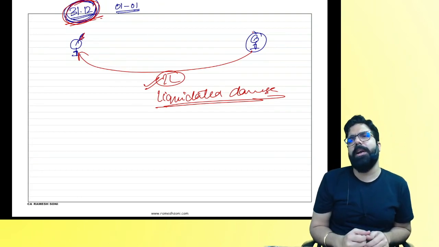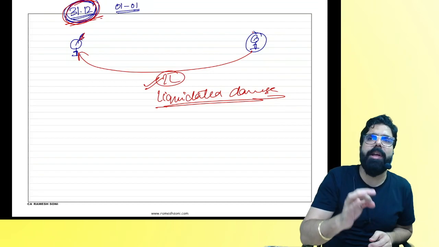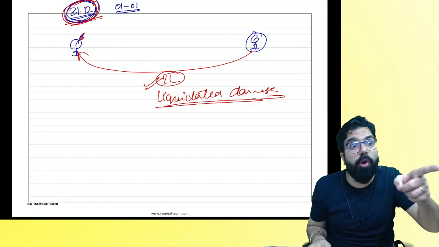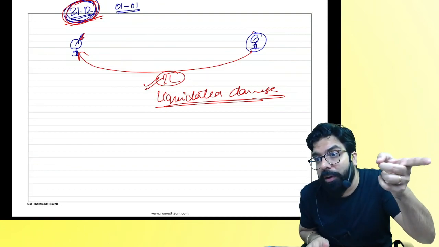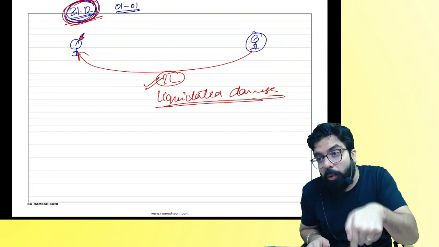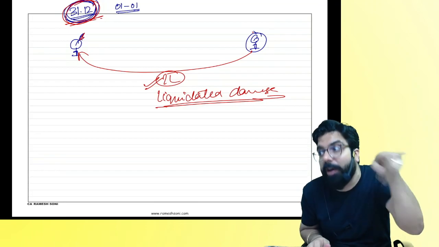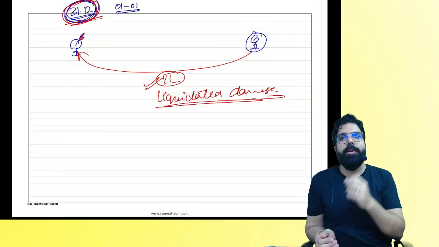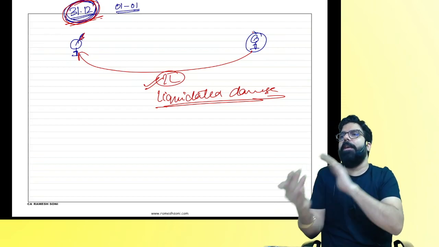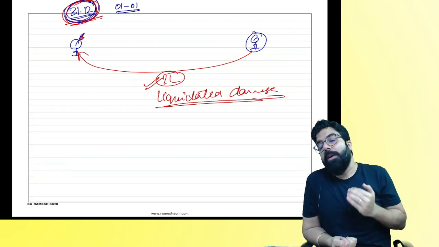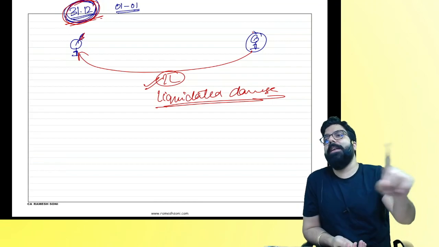Baba, what is liquidated damage? I am going ahead and putting 1 lakh rupees in the contract because I don't want him to delay. Do you guys agree with me? I don't want him to. And that is why we have gone ahead and put 1 lakh rupees so that he gives me the goods on time. My question over here, you know what happened? I received 1 lakh rupees from him. People, I received it because he did not give the goods on time.